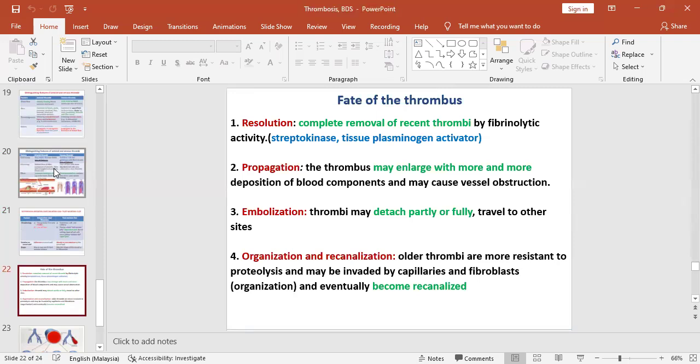Propagation is thrombi may enlarge and become larger. Embolization means thrombi are friable, so they break up and they become an embolus in the circulation and go around causing occlusions in various sites. Organization is inflammation and fibrosis, and recanalization is formation of new blood vessels within a thrombus.